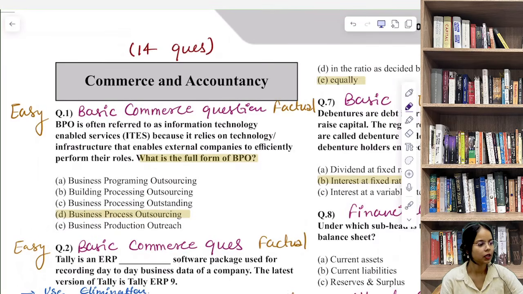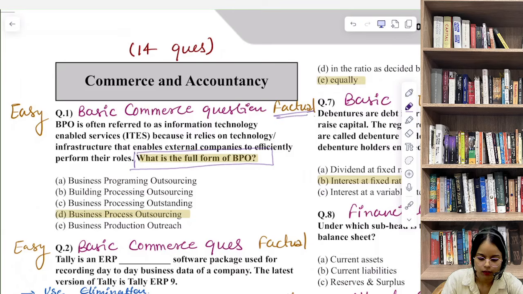BPO is often referred to as information technology enabled services, ITES, because it relies on technology infrastructure that enables external companies to efficiently perform their roles. What is the full form of BPO? That is your question. Again, this is a factual question, very basic and very easy, but it's a great reminder.